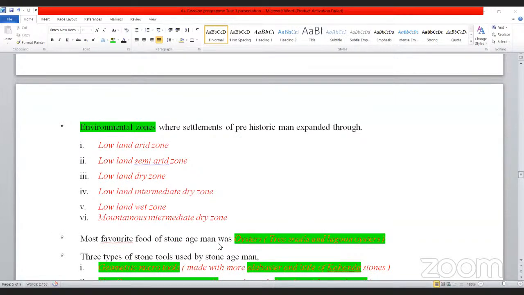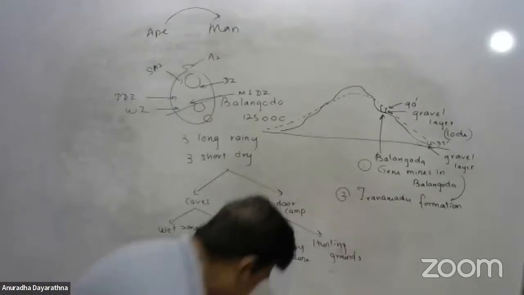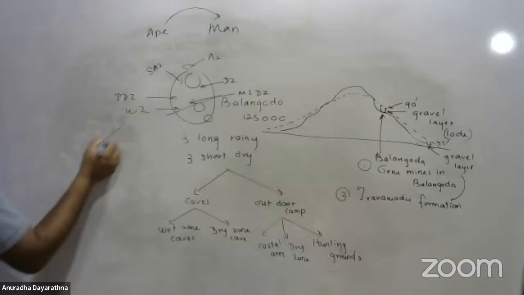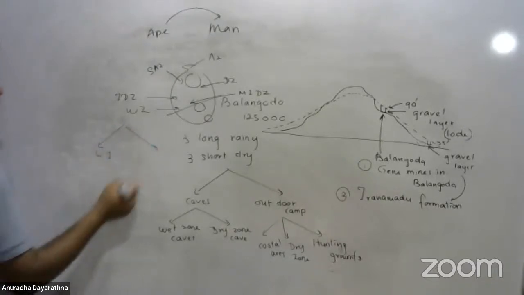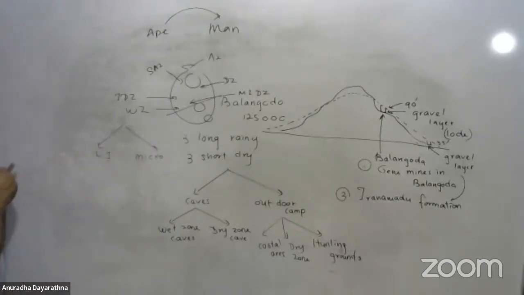Then, 3 types of stone tools used by Stone Age men. That means they were using stone tools. What are the 3 types of tools they were using? They were using mainly 2 types. One is large implements. The other is micro implements. Why do we call them micro?